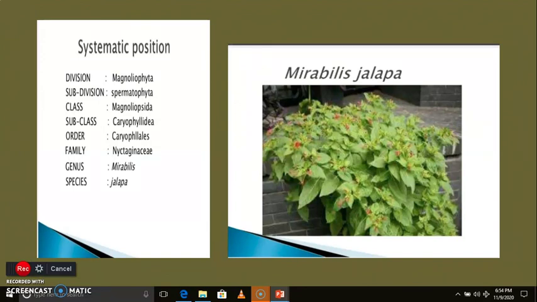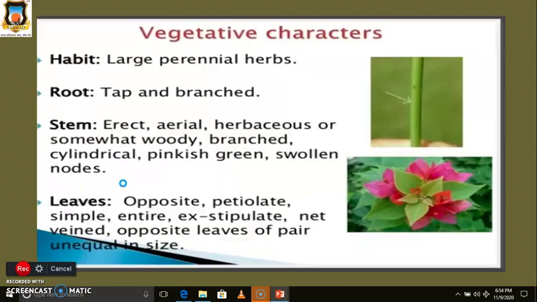Then there are various examples included in this family. This is one example, Mirabilis jalapa. The common name of Mirabilis jalapa is four o'clock plant or gulbakshi. Their systematic position: they belong to division Magnoliophyta, subdivision Spermatophyta, class Magnoliopsida, subclass Caryophyllidae, then order Caryophyllales, family Nyctaginaceae, genus Mirabilis, and species jalapa.